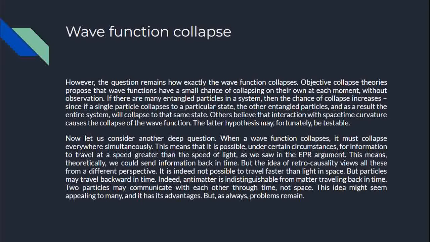Wave function collapse. However, the question remains how exactly the wave function collapses. Objective collapse theories propose that wave functions have a small chance of collapsing on their own at each moment, without observation. If there are many entangled particles in a system, then the chance of collapse increases, since if a single particle collapses to a particular state, the other entangled particles, and as a result, the entire system will collapse to the same state. Others believe that interaction with space-time curvatures causes the collapse of the wave function.